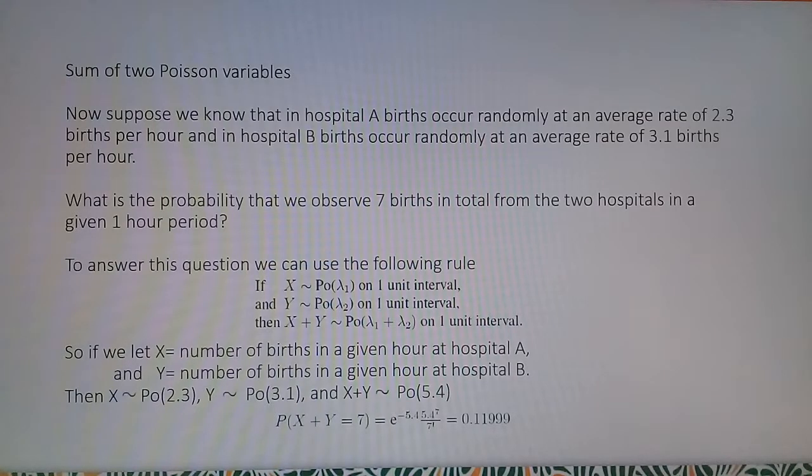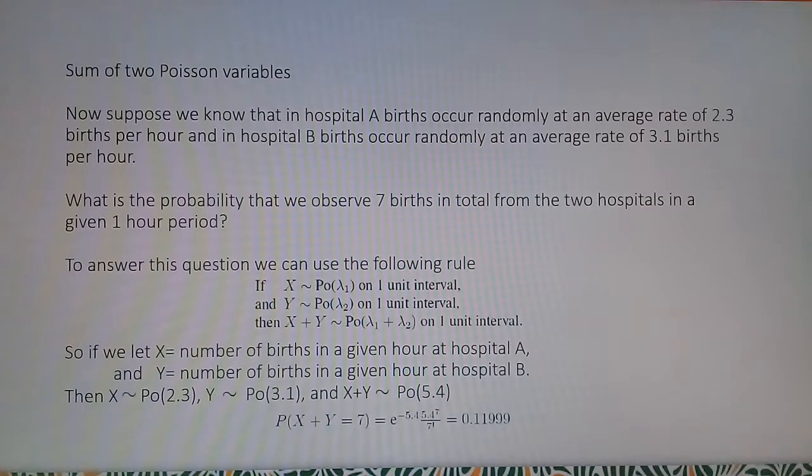To answer this question, we can use the following rule. If x is approximately Poisson lambda 1 on a 1 unit interval and y is approximately Poisson lambda 2 on a 1 unit interval, then x plus y is approximately Poisson lambda 1 plus lambda 2 on a 1 unit interval.